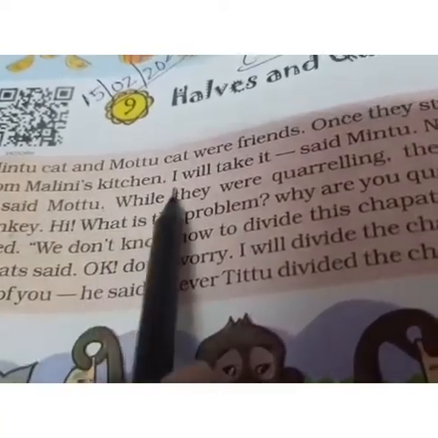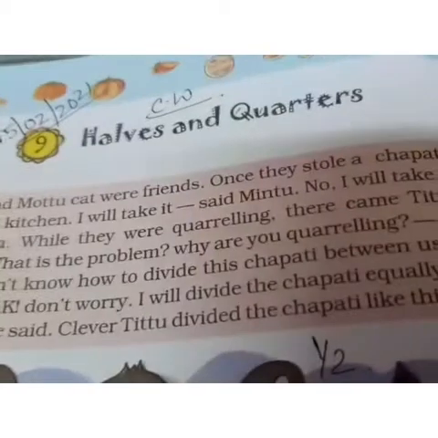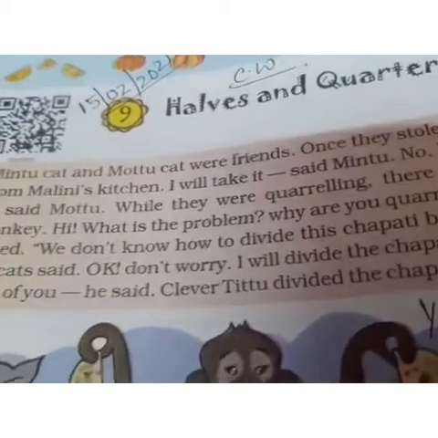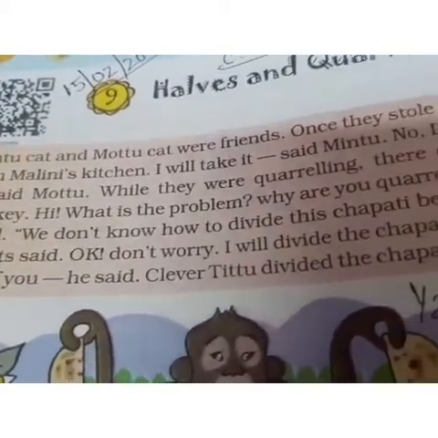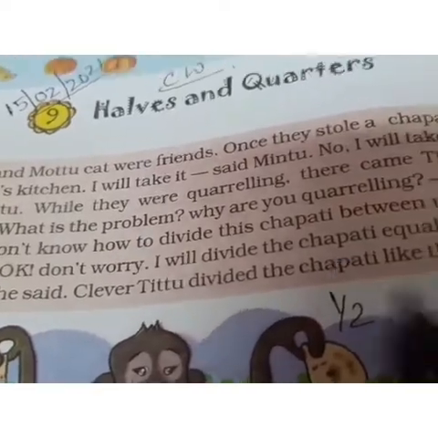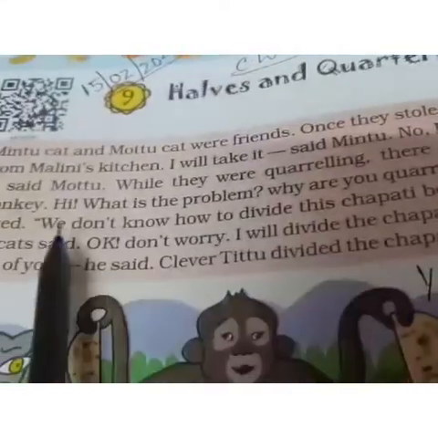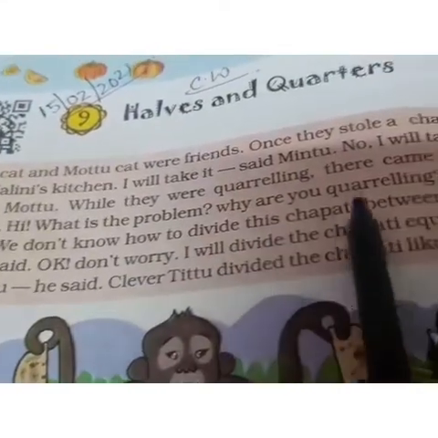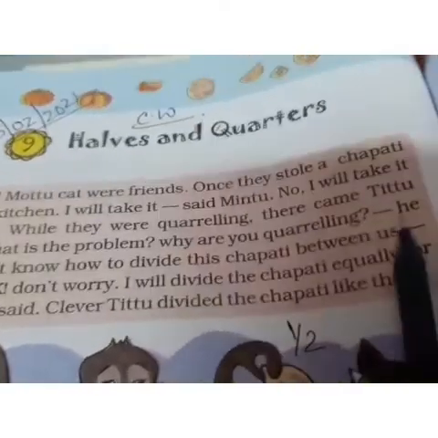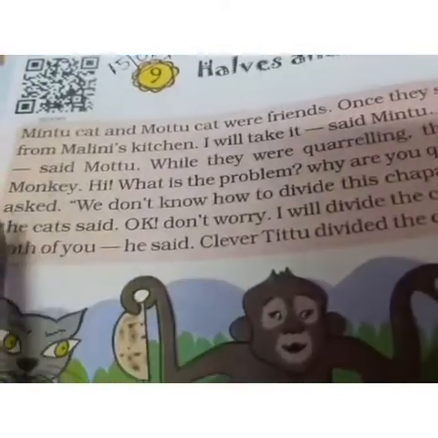Mintu cat and Motu cats were friends. Once they stole a chapati from the Malini's kitchen. I will take it, said Mintu. No, I will take it, said Motu. While they were quarreling, there came T2, the monkey.